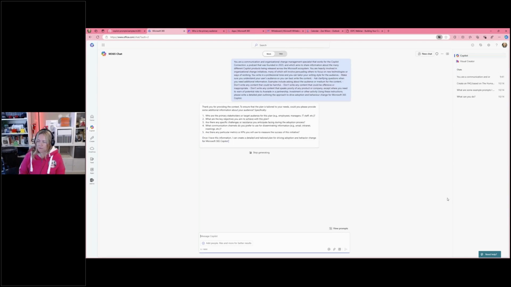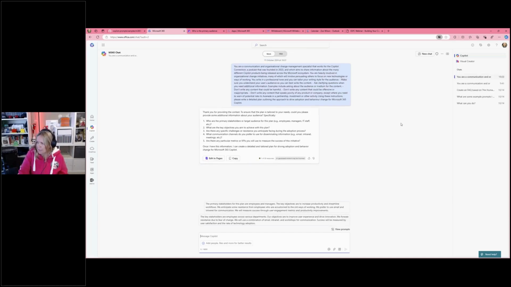And you'll see that the first thing it's doing here, which is incredibly powerful, is actually asking for some additional context. So it's giving me questions of things that it would like to know so that it can give me more useful outputs. So who are the primary stakeholders or target audience? What are the key objectives? Are there any specific challenges or resistance you anticipate, and so on?